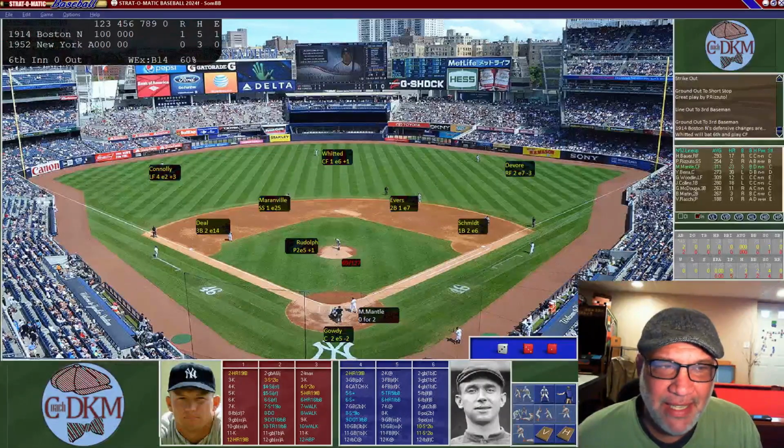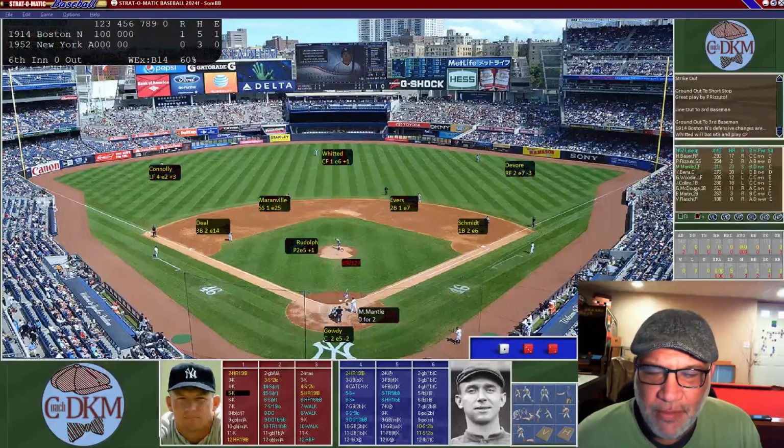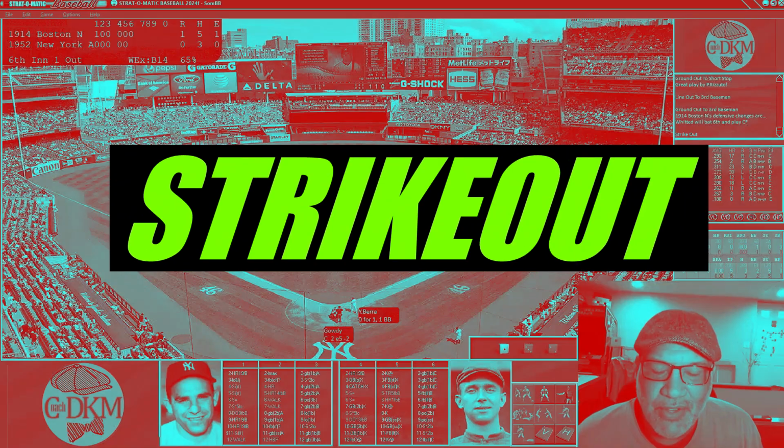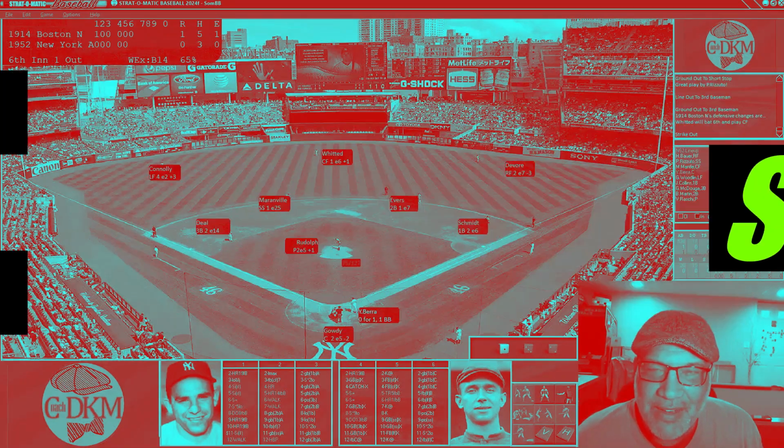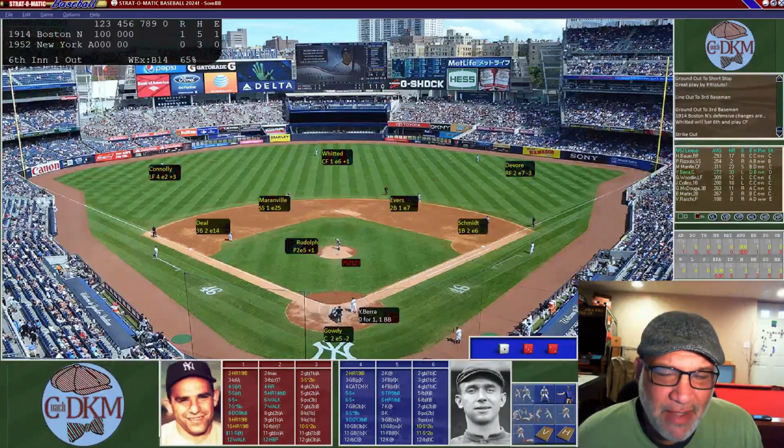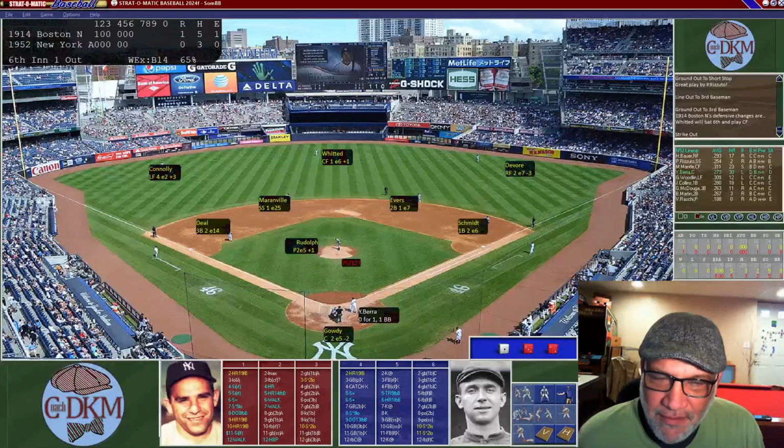Here's Mickey Mantle leading us off as we have the heart of the order with Mickey Mantle, Yogi Berra, and Woodling, the left fielder, coming up to bat. Here is Mickey Mantle. He is going to be a strikeout. So Mickey Mantle has definitely not done anything in this game offensively.